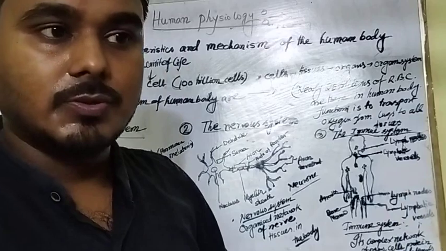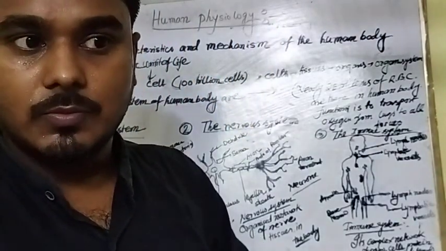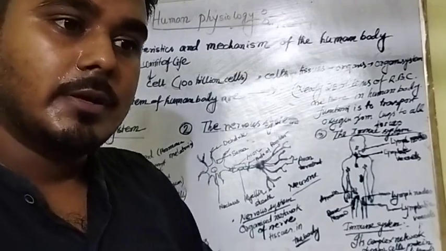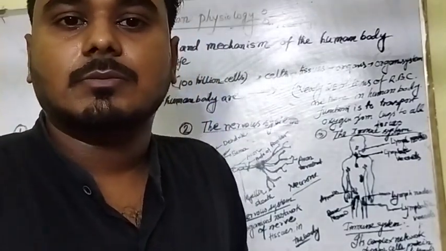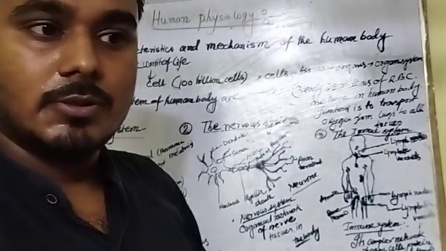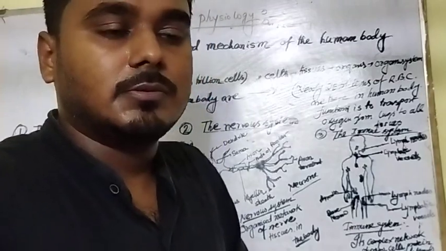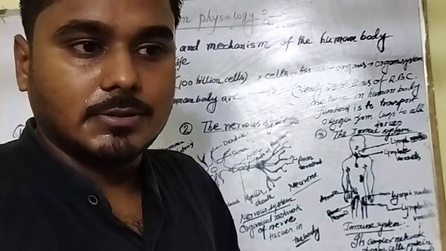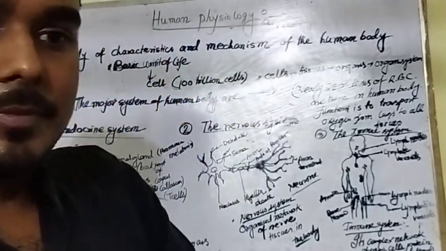If the level of insulin becomes low, then glucagon hormone will go up automatically, and diabetes disease will occur. That's why insulin is a very important part, and these days diabetes is found in many parts of India, so insulin is a point to be noted.